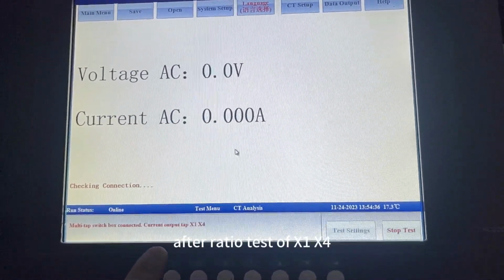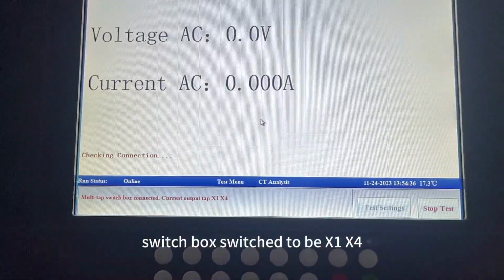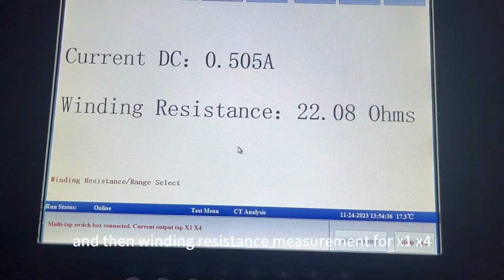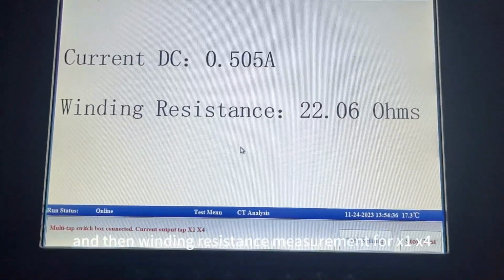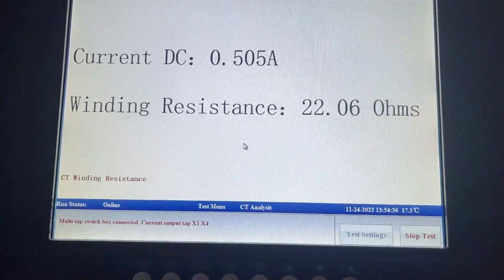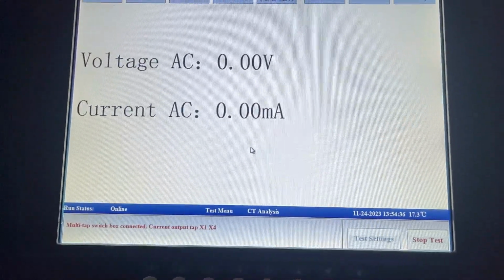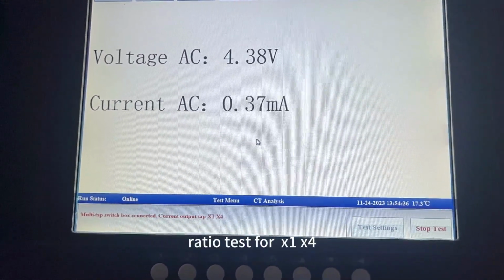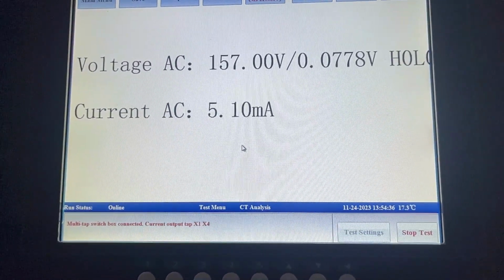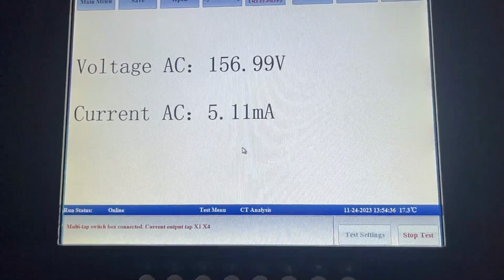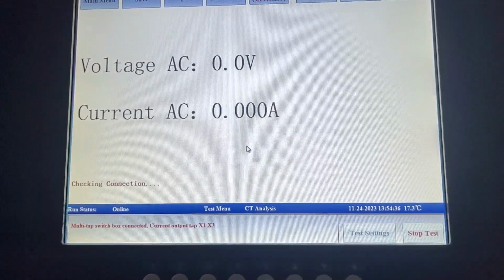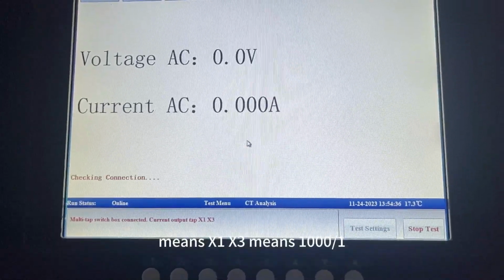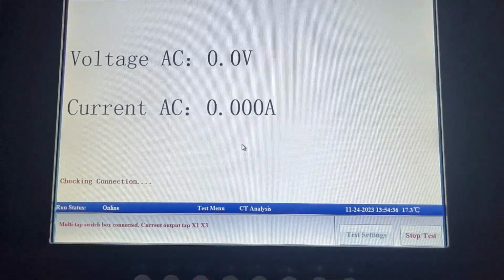After the ratio test, the switch box switches to the next tap, and then winding resistance measurement, then the ratio test. And then switch to X1, X3, which means 1000 to 1.